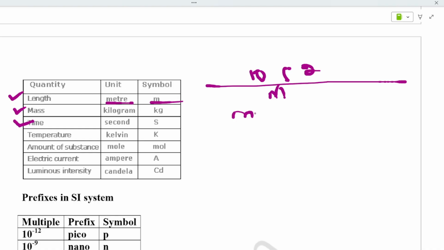Mass: you go to a shop to buy grocery items and say give me rice, you will not say give me 1 meter of rice, you say give me 1 kg rice or 1 kg dal. That is mass. The unit is kg, kilogram.